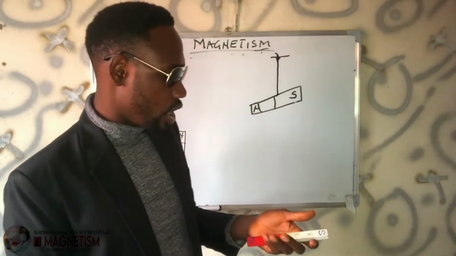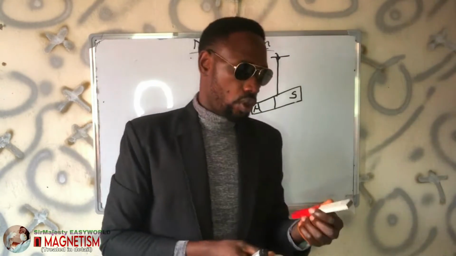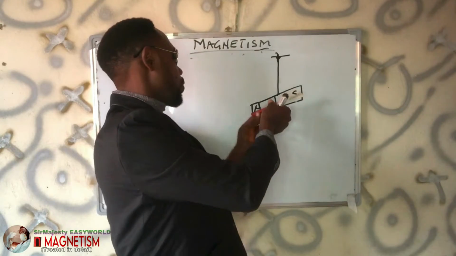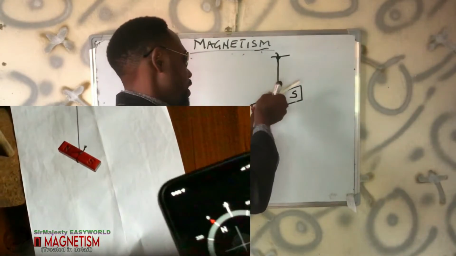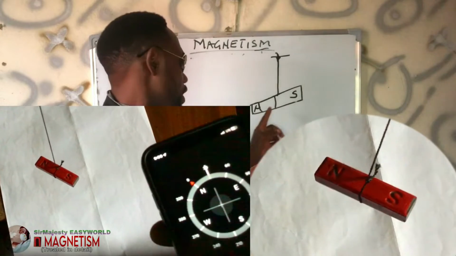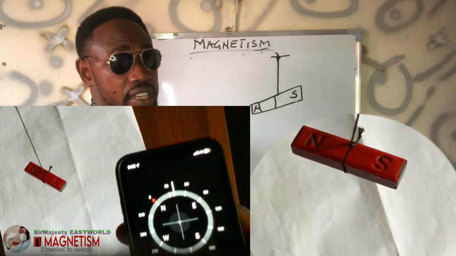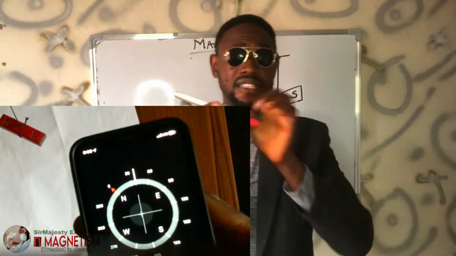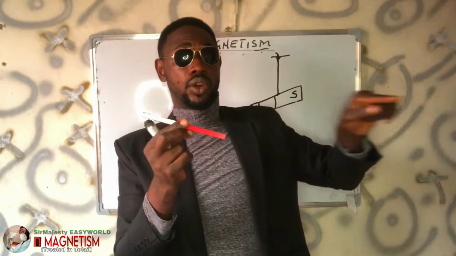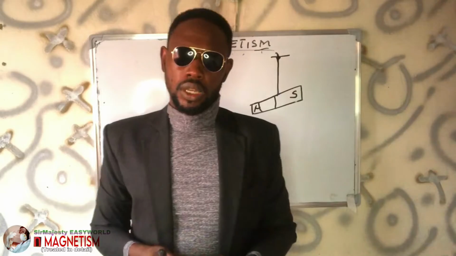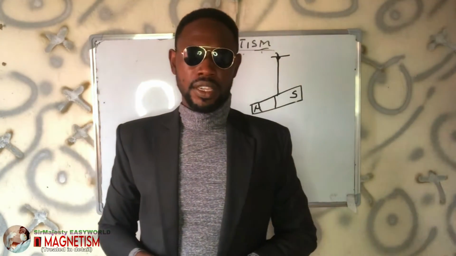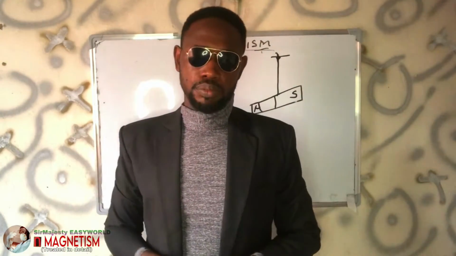So in this case, I want to tell you how the magnet works. If you hang a bar magnet this way, it will always point in the north-south direction, which means that, according to my drawing here, this side is the north. Anywhere you see the magnet settle, bending this way, this should be the north part of it. Then what I have to tell us here is that the Earth itself is a very huge magnet.